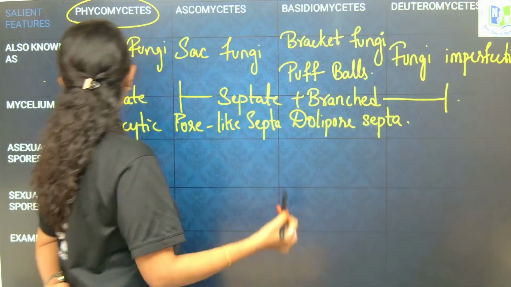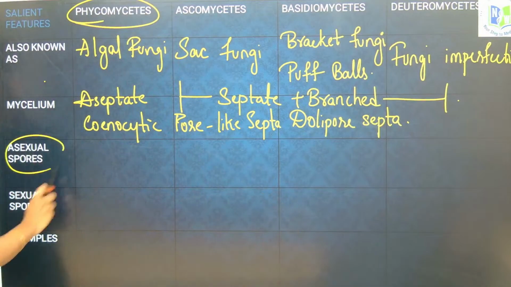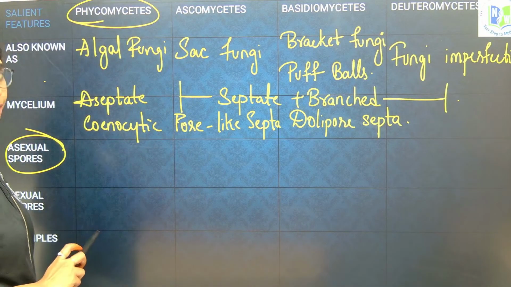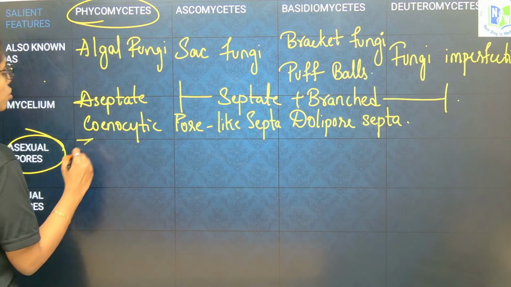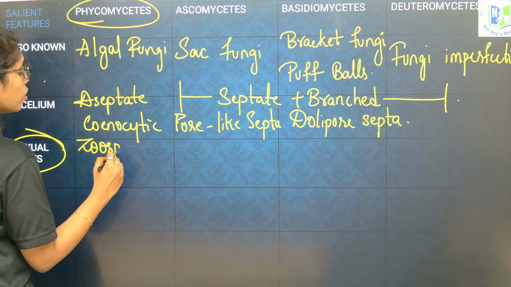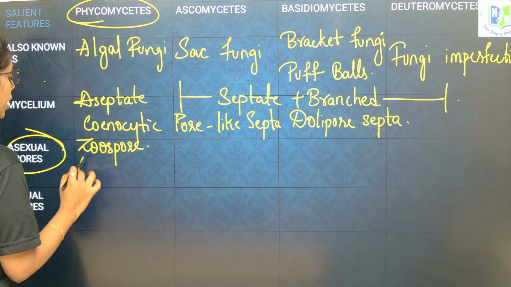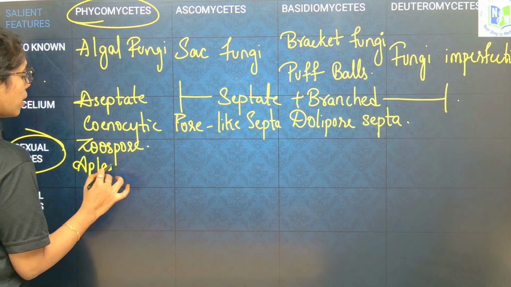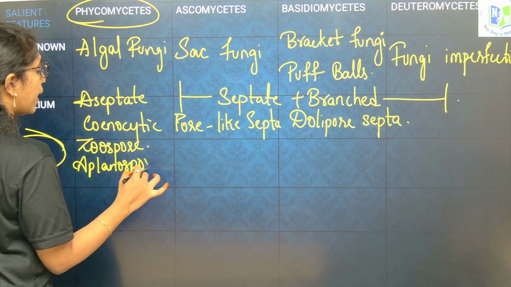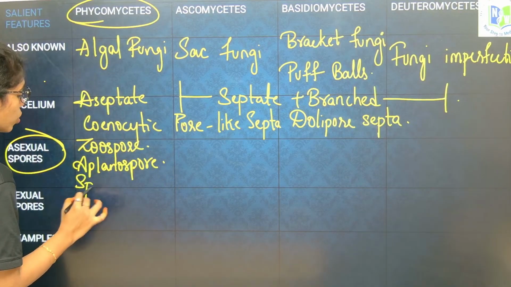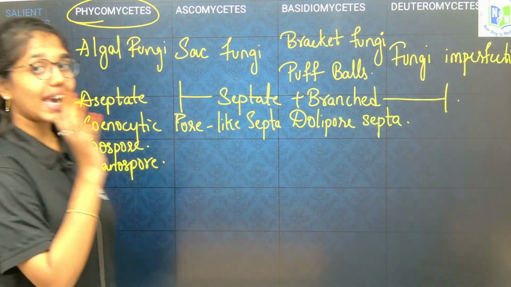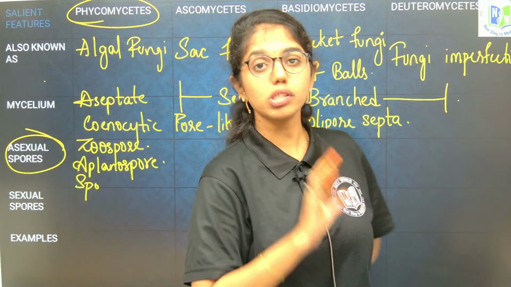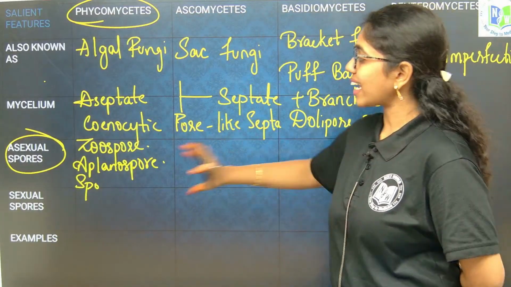Now let us look into asexual spores. Asexual spores in Phycomycetes include zoospores, aplanospores, and sporangiospores. Both asexual spores and sexual spores are the most important segments of the fungi.